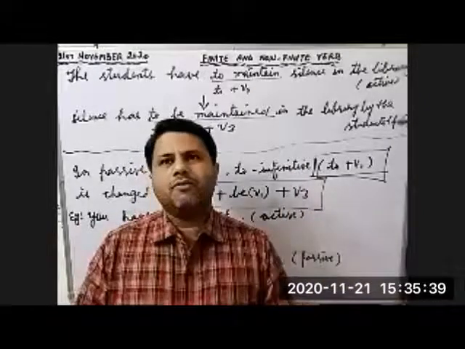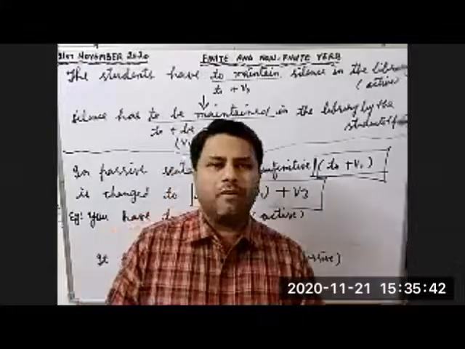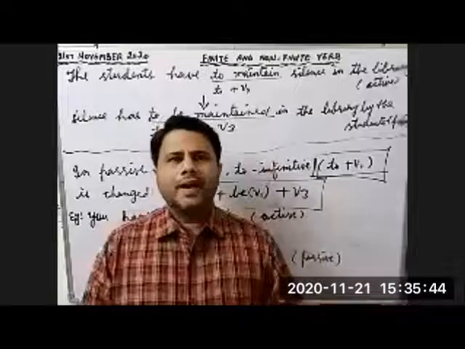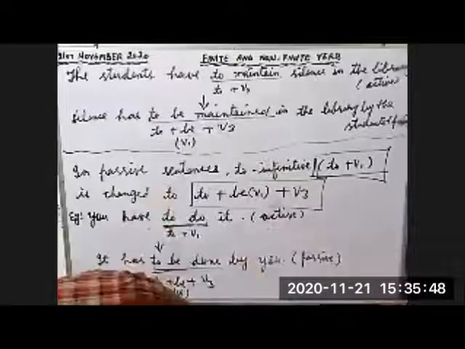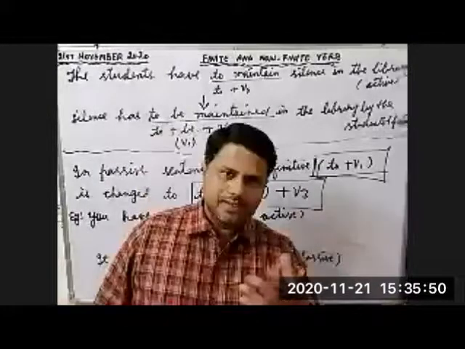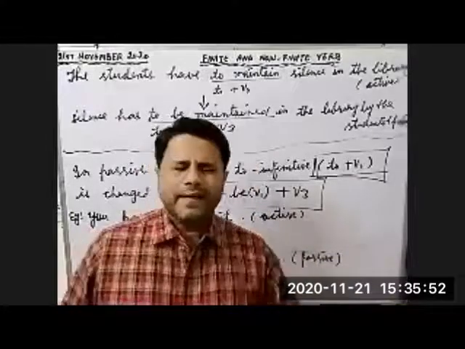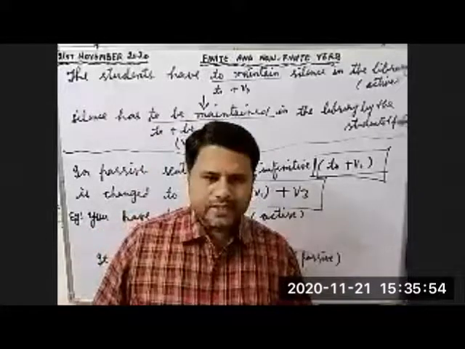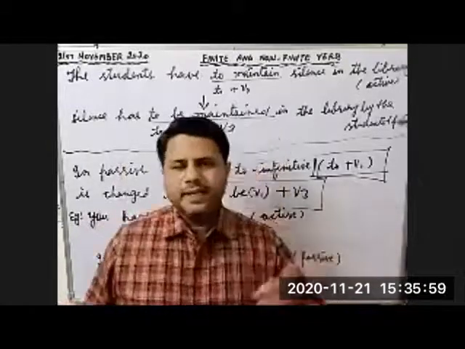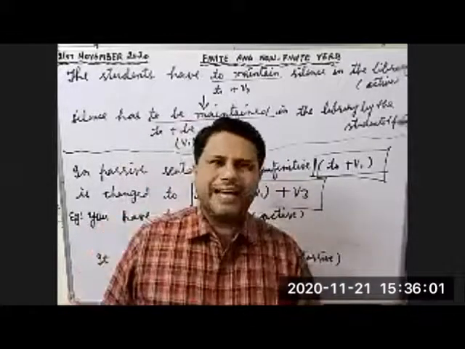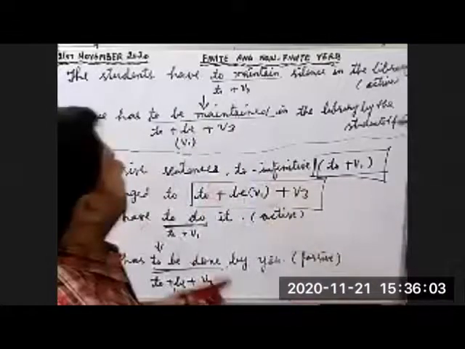Now, children, we are going to start with the second type of infinitive, that is called bare infinitive. Bare infinitive is first form of the verb. Let's see the different uses of bare infinitive quickly. Like we did the uses of to infinitive, 12, 13 uses are there. Similarly, bare infinitive also has some uses. Let's see how it is used.